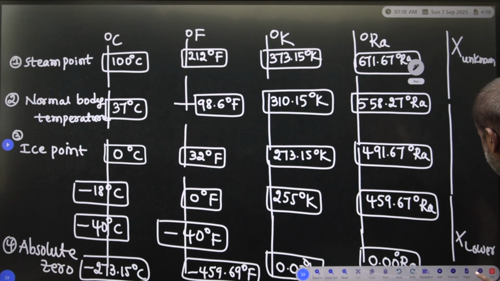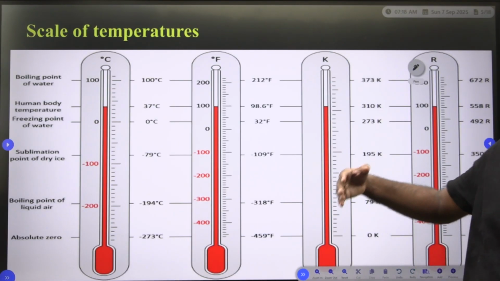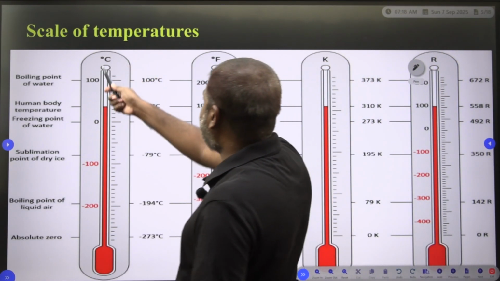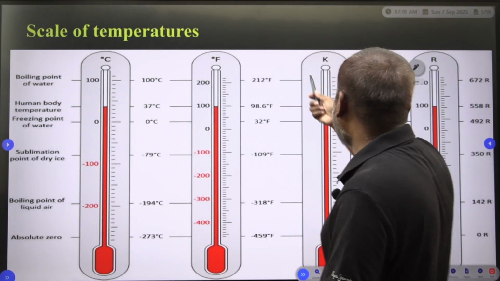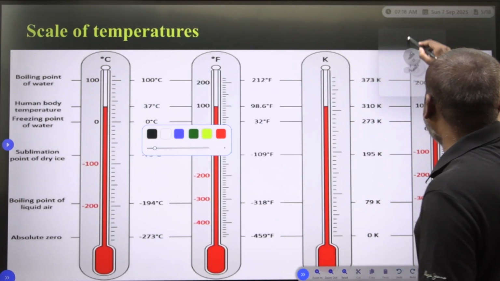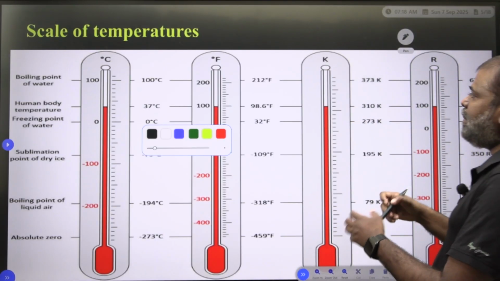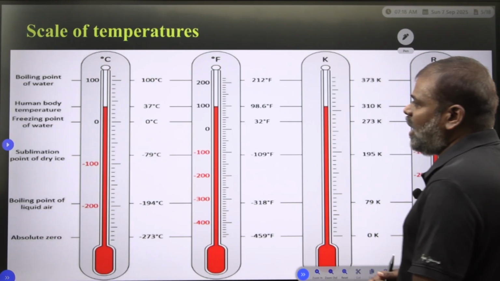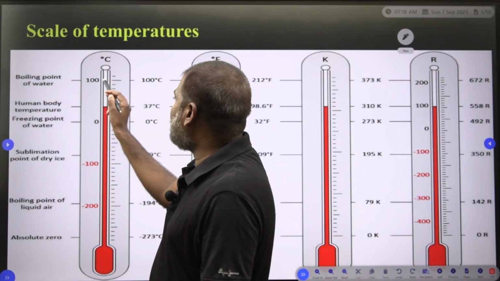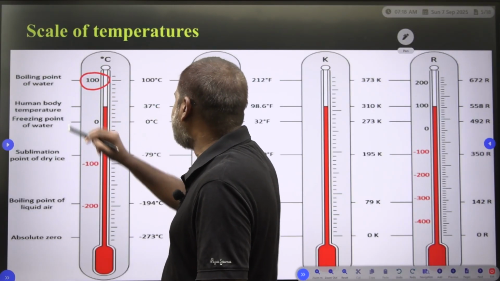Not only that, I am going to give you the pictures of the degree centigrade, degree Fahrenheit, degree Kelvin, and Rankine scale diagram. The major important things I have already given you. First, the boiling point, that is the steam point, 100 degree centigrade.